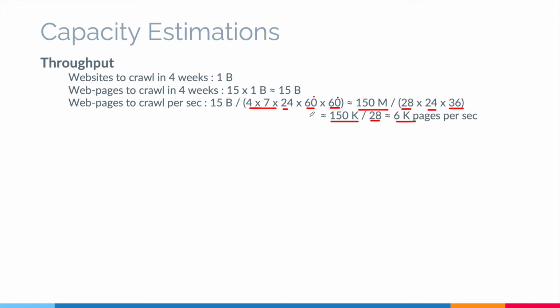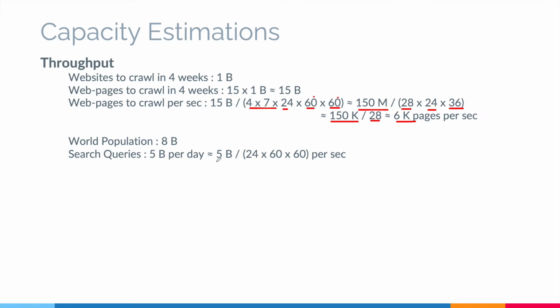Now for the scalability of this system, Google is a service that's in the entire world. So let's think about scale of our system. The world population is around 8 billion. So let's assume that our search queries are around 5 billion per day. So once again we need to convert this into seconds. So we say 5 billion by 24 hours into 60 minutes into 60 seconds. We again cut the 2 zeros by billion and we come at 50 million. Once again we approximate 24 multiplied by 36 to 1000. So that gives us 50k queries per second.